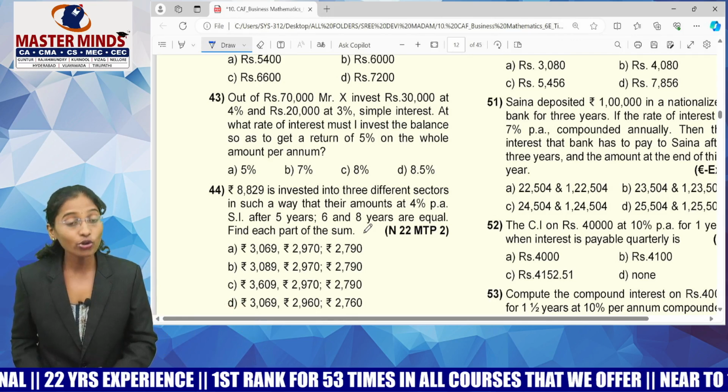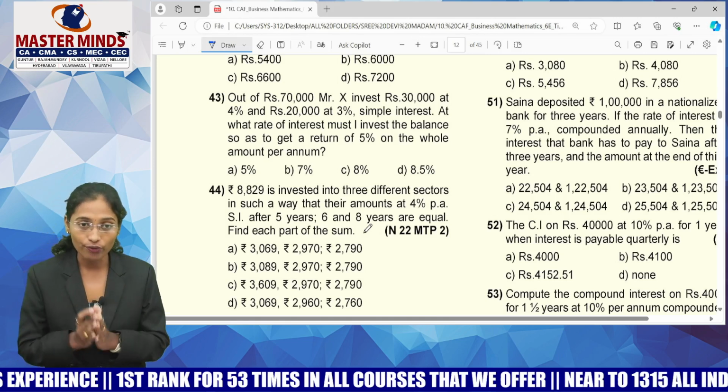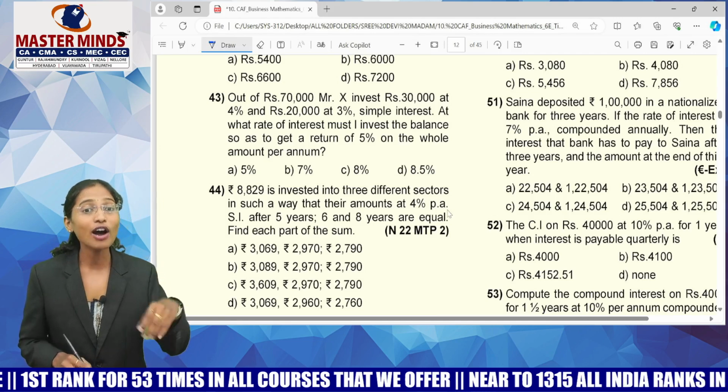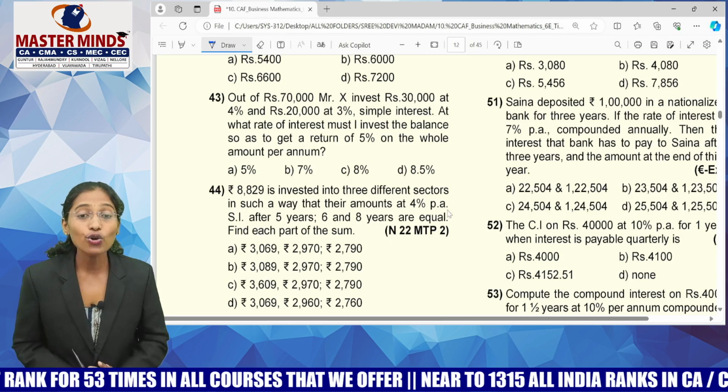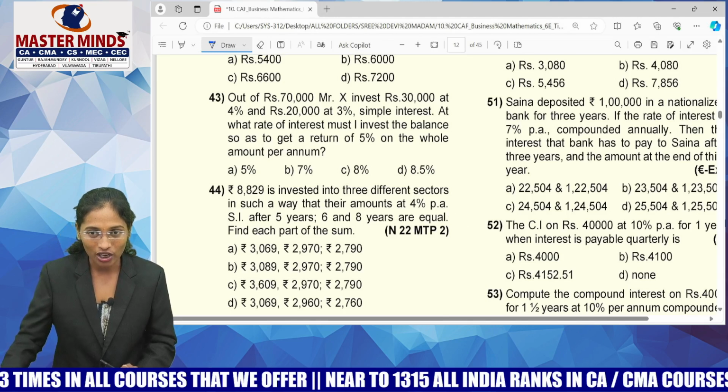So not only simple interest, for every concept, you have to focus on your formulas. You have to know what the concept is. You have to know how to use your calculator. Then only you will solve the MCQs. Otherwise, it is not a cakewalk for you all here.